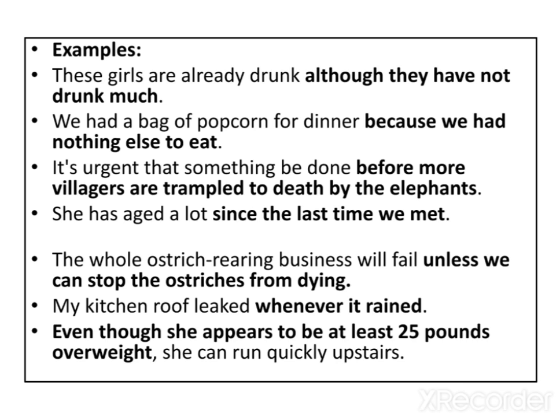And subordinating conjunctions of more than one word are like as long as, as much as, as soon as, even though, even if, only if, in order that, just as, now that, provided that, rather than, so that. So these are the examples of subordinating conjunctions of more than one word.